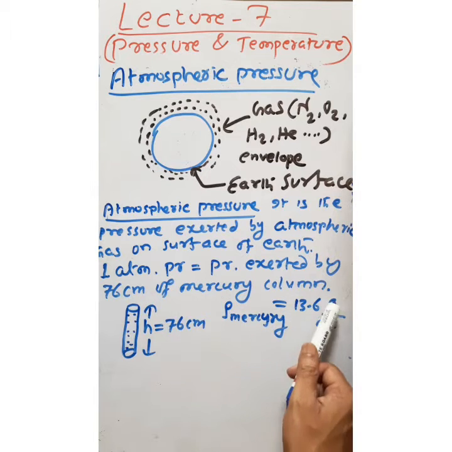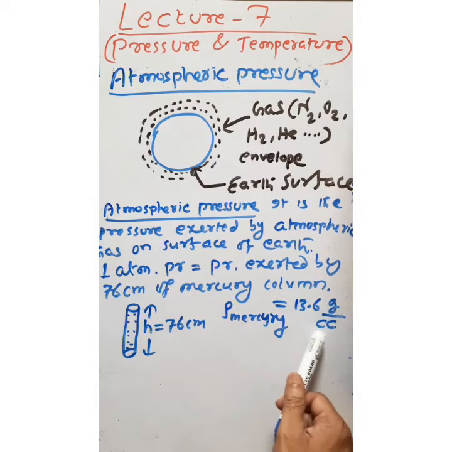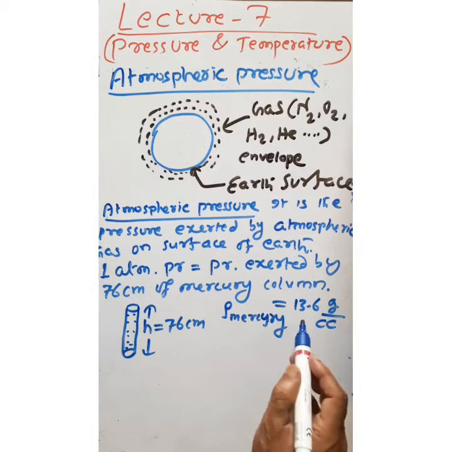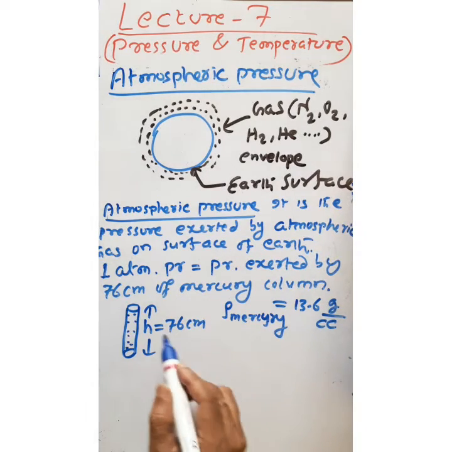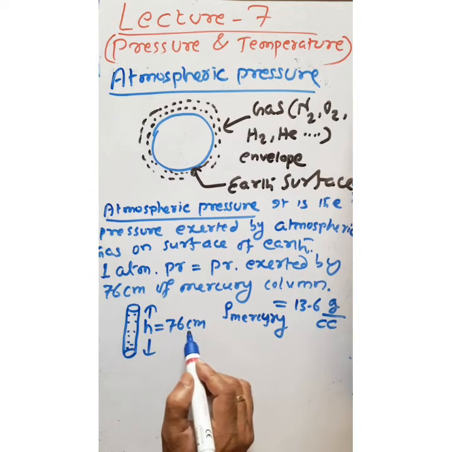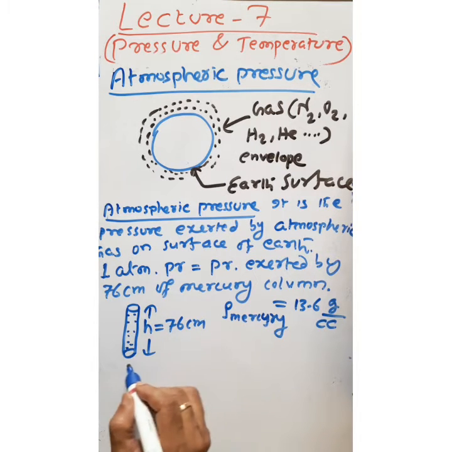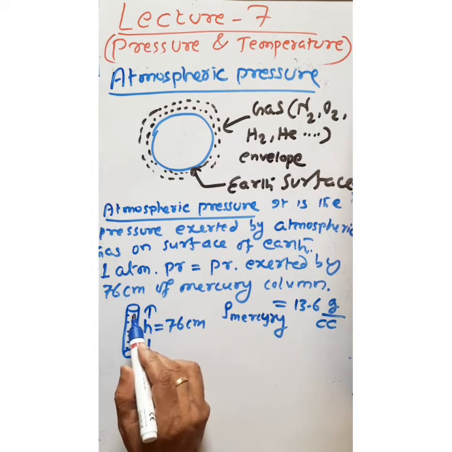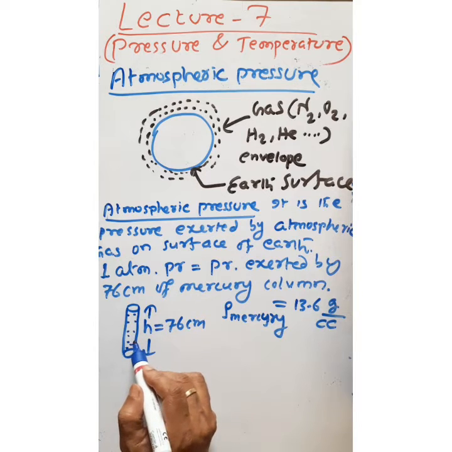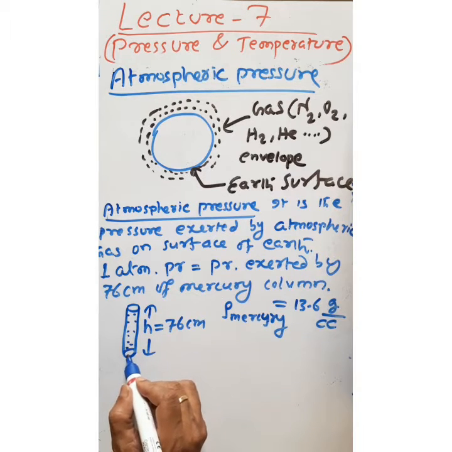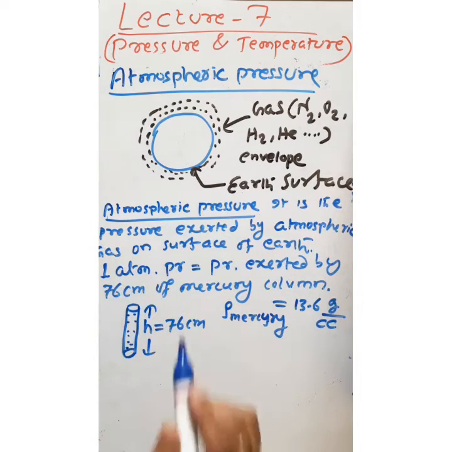Density is nothing but mass by volume. Mass is in gram, volume is in cubic centimeter. So the density of mercury is 13.6 gram per cc. The height of the mercury column is 76 centimeter. Then the pressure exerted by this height of mercury column on the base of the tube is equal to 1 atmospheric pressure.